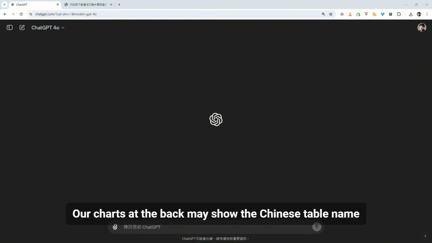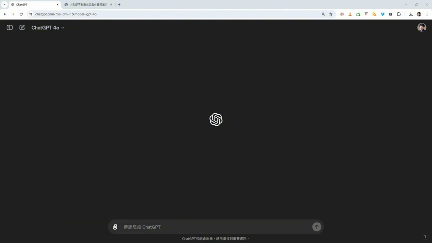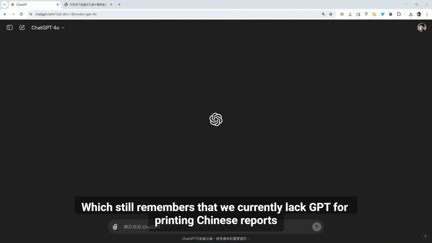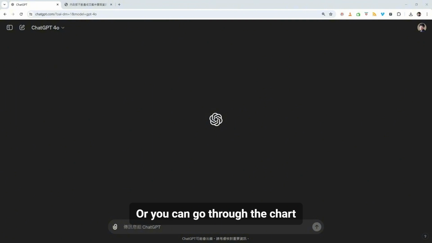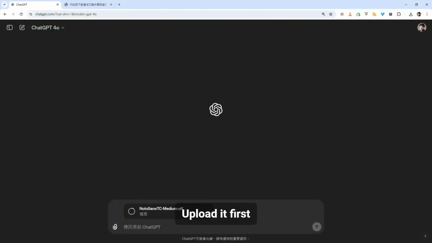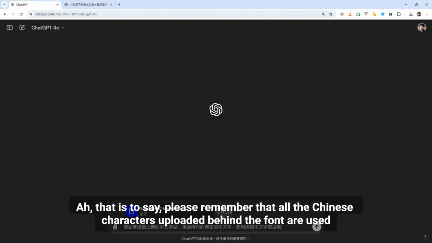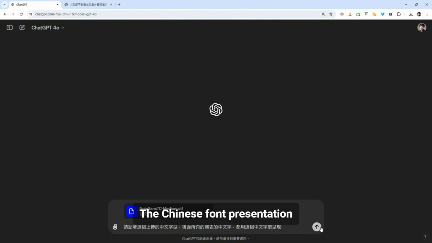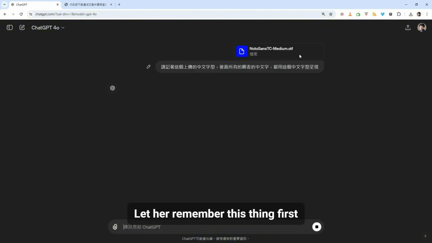First of all, our charts at the back may show Chinese labels, and please remember that currently GPT lacks Chinese fonts for printing Chinese reports. There may still be garbled text issues in the charts, so here we start by uploading our Chinese font first. Okay, after completion, let's give it a prompt first. Please remember that all the Chinese characters in charts uploaded afterwards should use this Chinese font presentation. Let it remember this first.